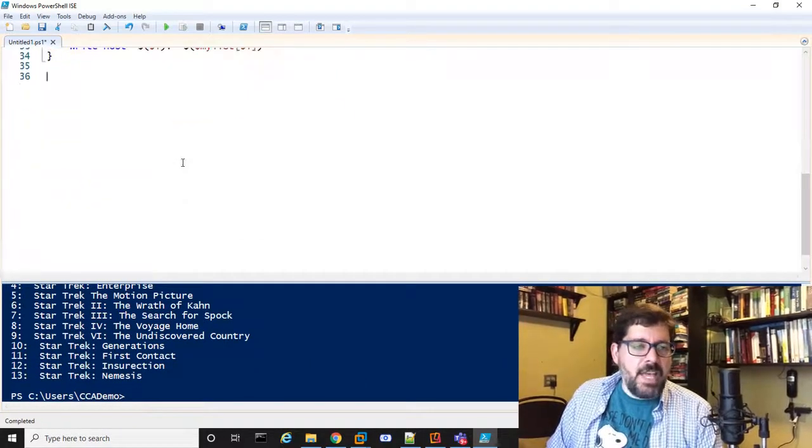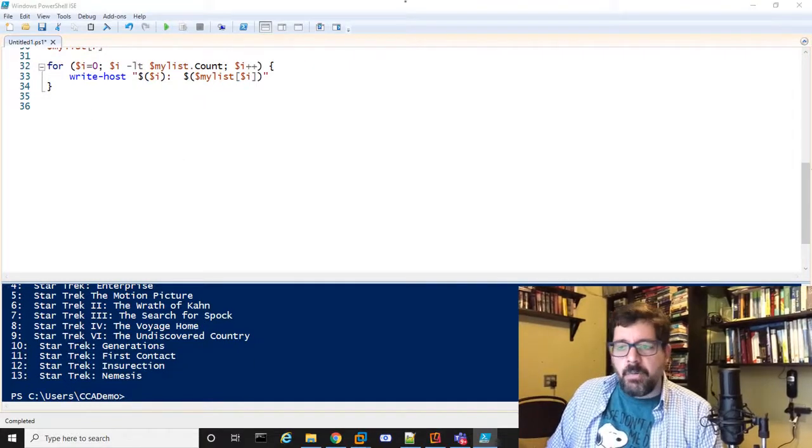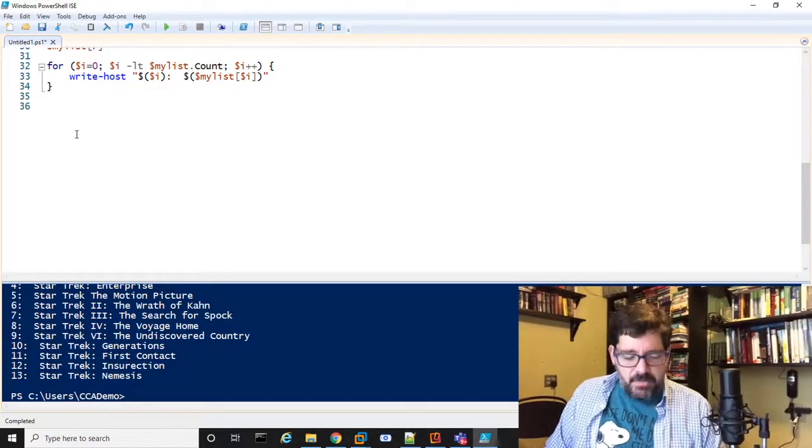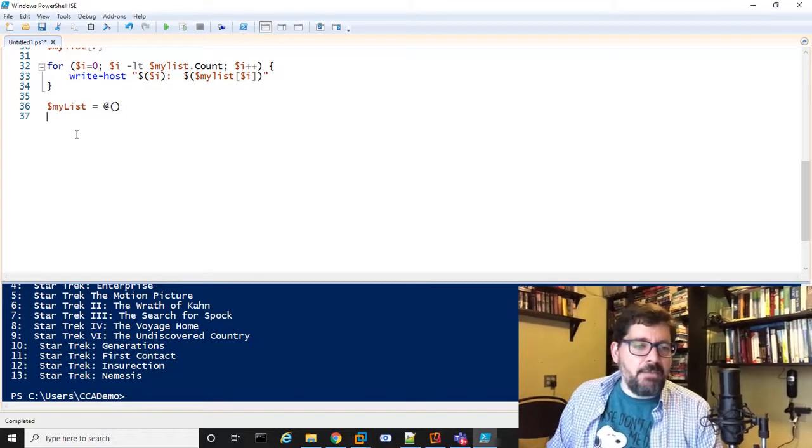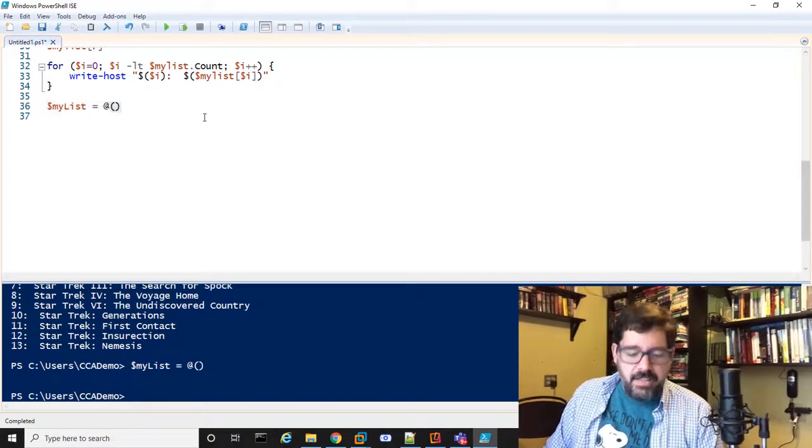let's see if we can expand this a little bit and instead work with an object, right? So I'm going to do the same thing I did before, right? I'm going to create a list, right? But each item of that list is going to be an object within that list. So this is what we'll start with trying to learn how to deal with objects.